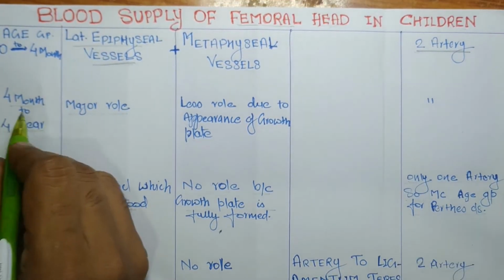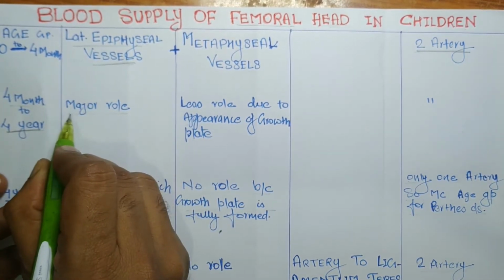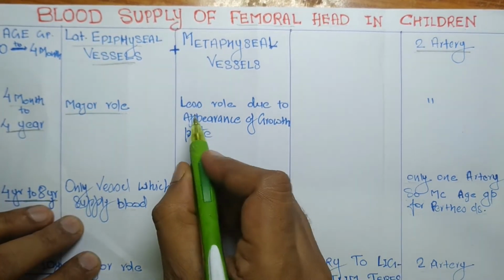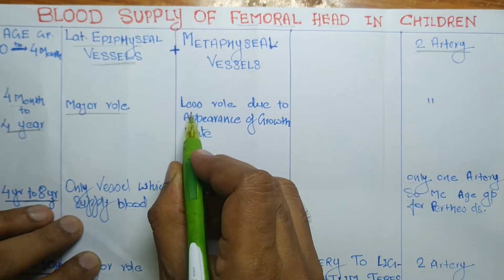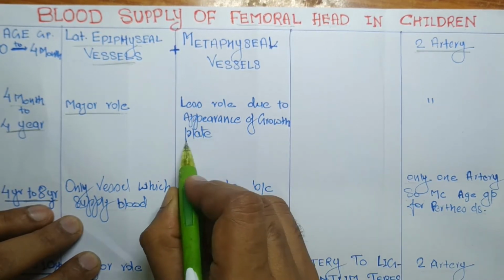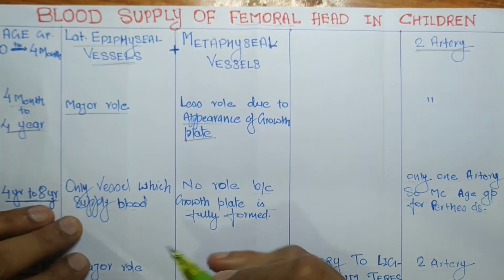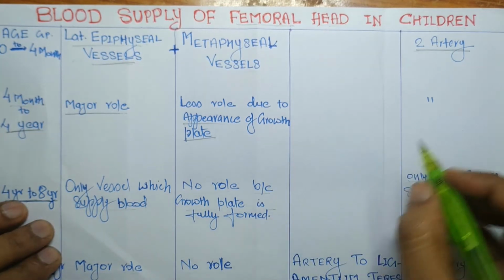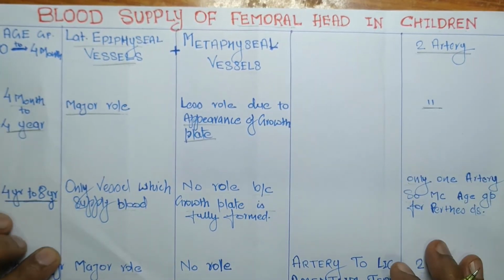In the 4 month to 4 year age group, lateral epiphyseal vessels play a major role, but metaphyseal vessels have less role due to appearance of the growth plate. The growth plate prevents metaphyseal vessels from supplying the head. Again, in this age group, 2 arteries supply the femoral head.